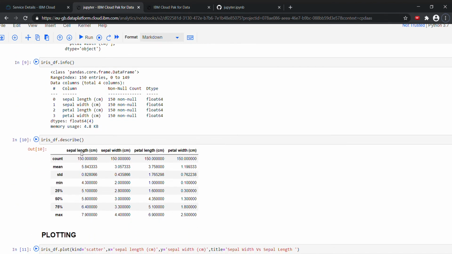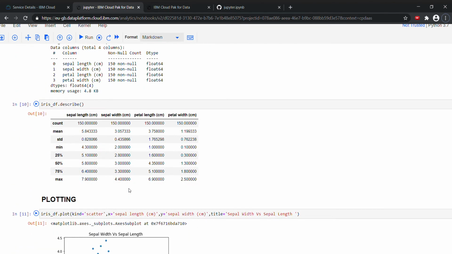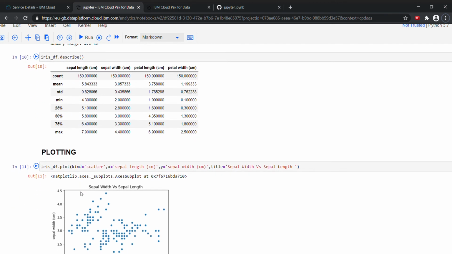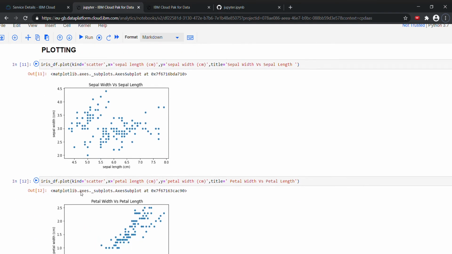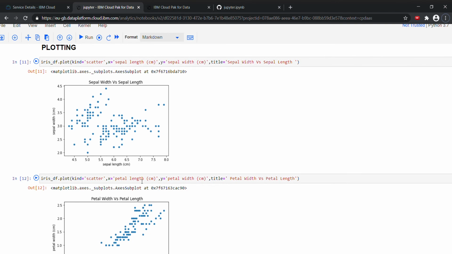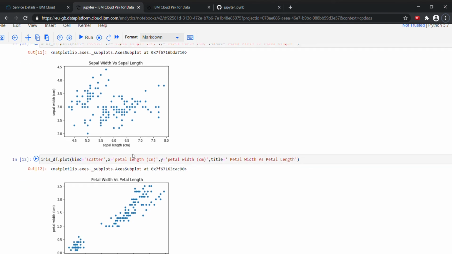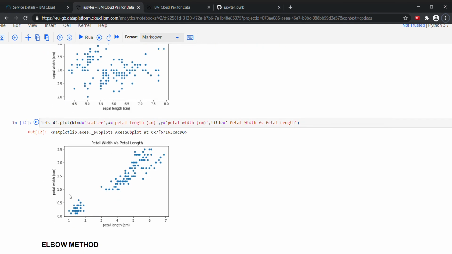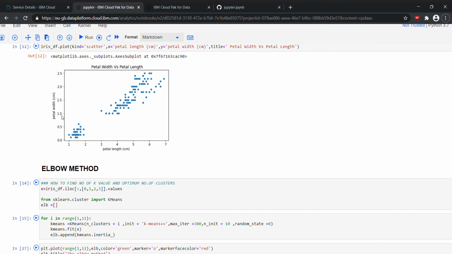So then the important thing, describe, which is like a summarized version of giving you all the detailed explanation of what is happening in a table: count, mean, standard deviation, minimum, 25%, and a lot more, which will be very helpful in many steps. And next you come to plotting. So now you plot the data. These things are not yet in clusters. You just plot the data of sepal length versus sepal width and the petal length versus petal width.